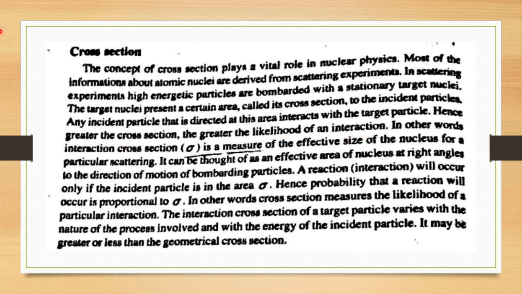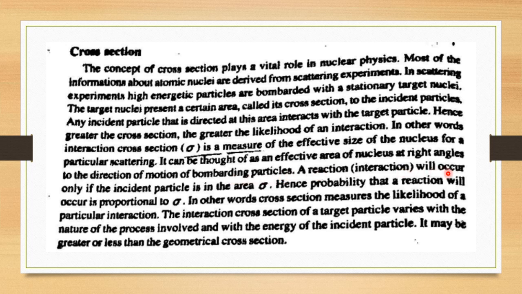In other words, the interaction cross section, which is represented as sigma, is a measure of the effective size of the nucleus for a particular scattering. It can be thought of as an effective area of the nucleus at right angle to the direction of motion of the bombarding particle.